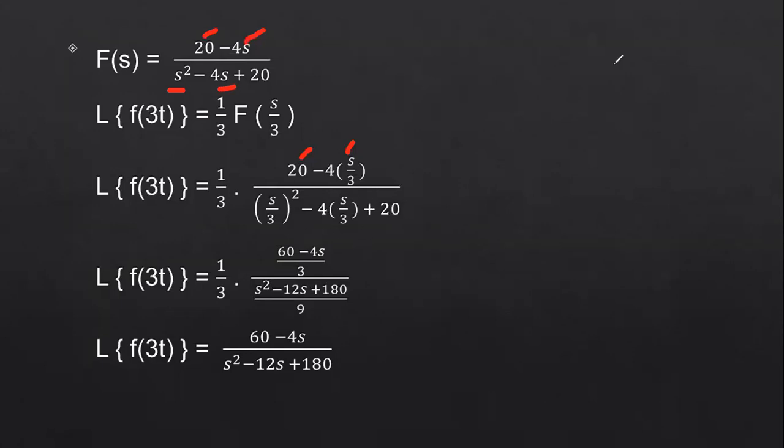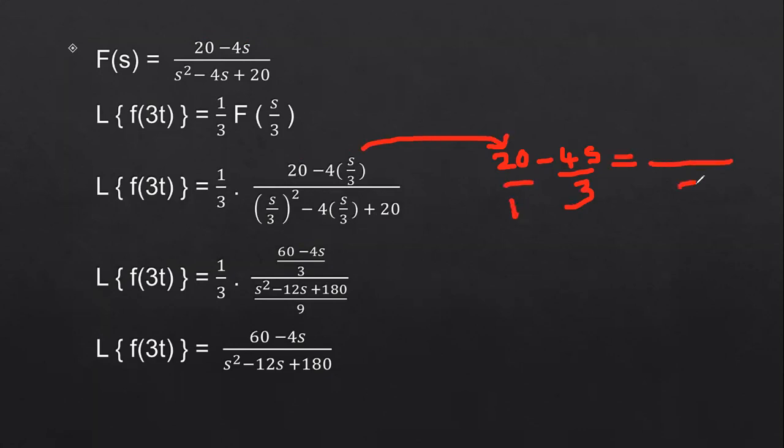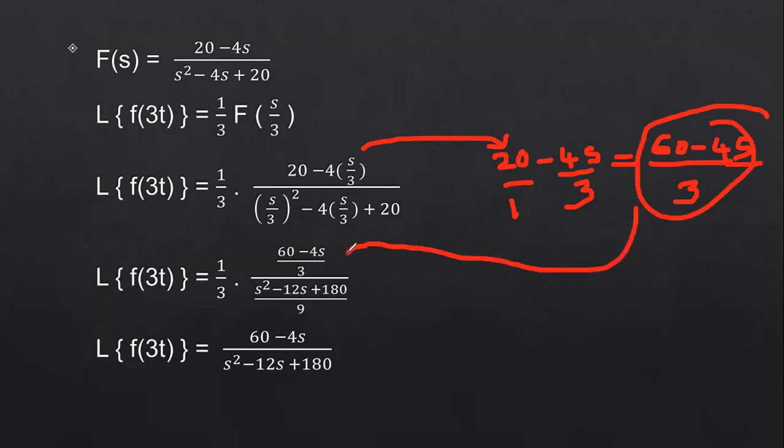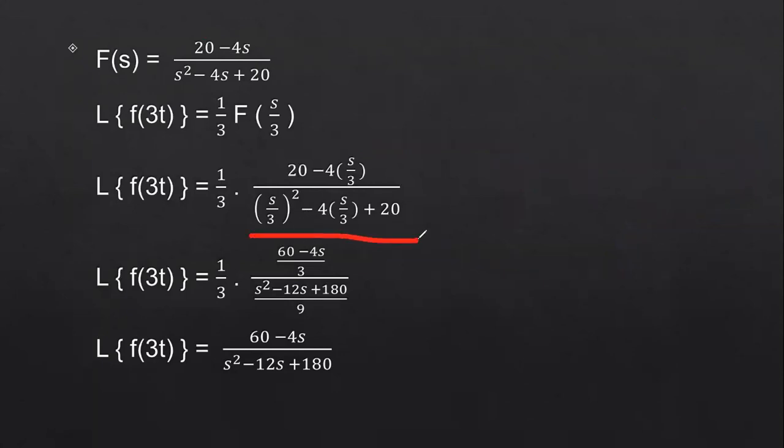Okay, so if you simplify the numerator, what will you get? I'm simplifying only the numerator: 20 minus 4s by 3. If you take the LCM, the LCM will be 3. So for the first term you get 60, and for the second term you get 4s. So 60 minus 4s by 3. This is the simplification. For the denominator, you have to expand this equation and take the LCM, and finally you will get s square minus 12s plus 180 by 9.